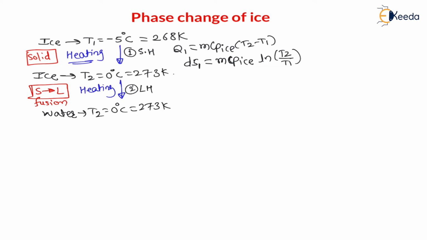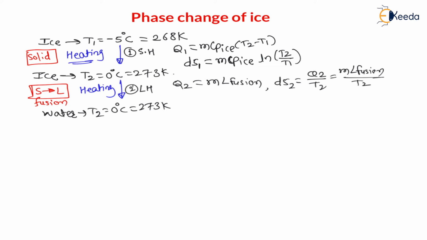Now, therefore, the second heat Q2 we can calculate as: Q2 is equal to, latent heat is nothing but mass into latent heat of fusion. Here we have to consider latent heat of fusion, right? And entropy change 2, dS2, will be equal to heat by temperature. Therefore, it is Q2 divided by T2, which is nothing but m latent heat of fusion divided by T2. It is a constant temperature process, right?